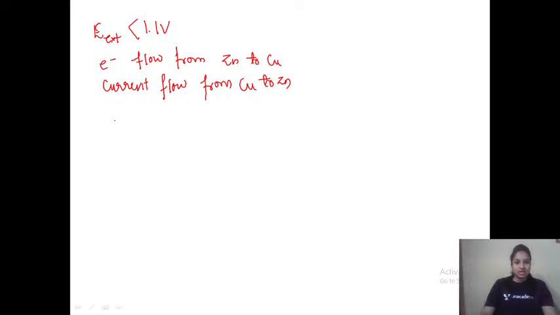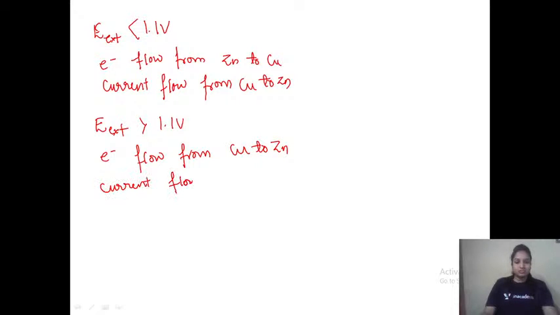Likewise, if the external potential is greater than 1.1 volt, then the reaction would reverse. How would it be? Electrons flow from copper to zinc and current flows from zinc to copper.